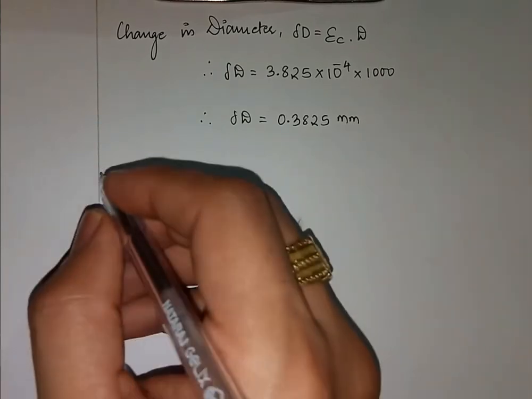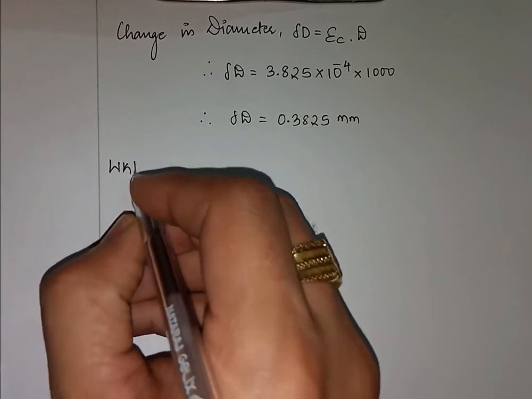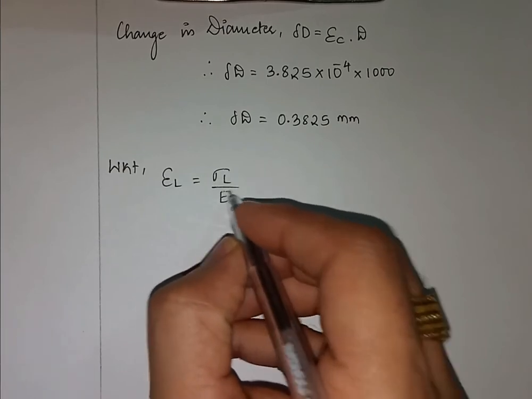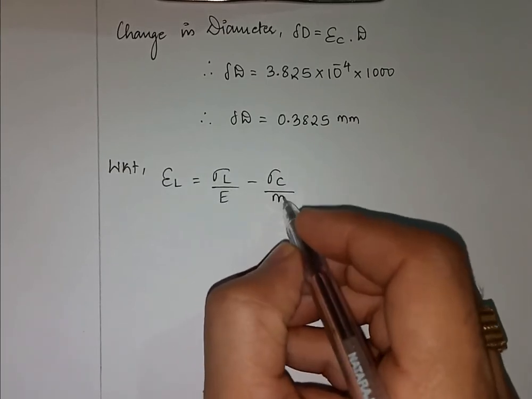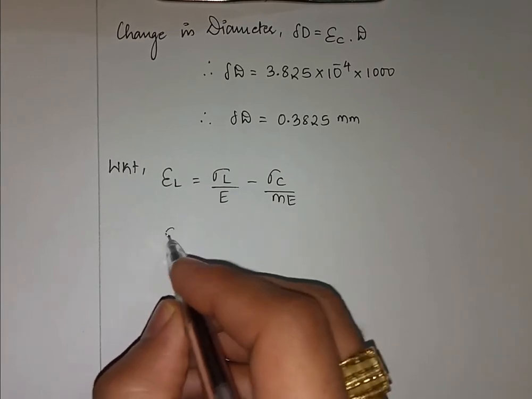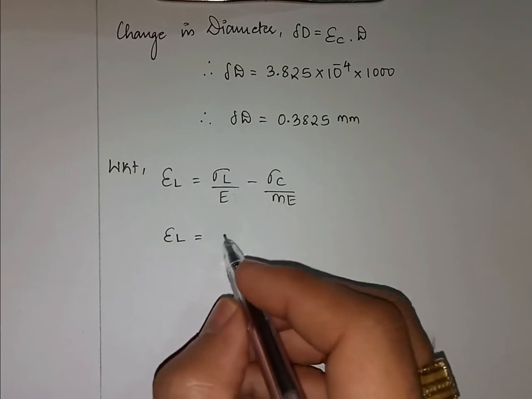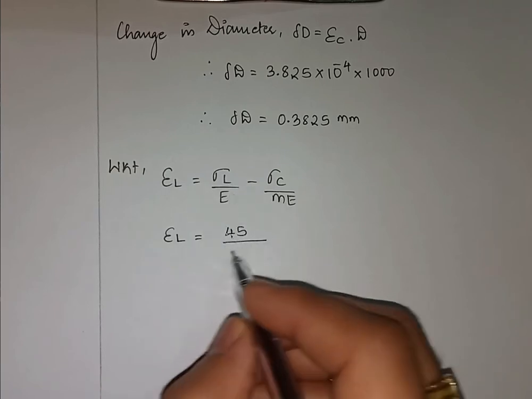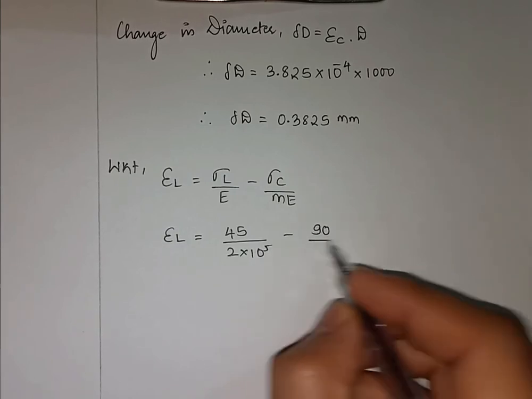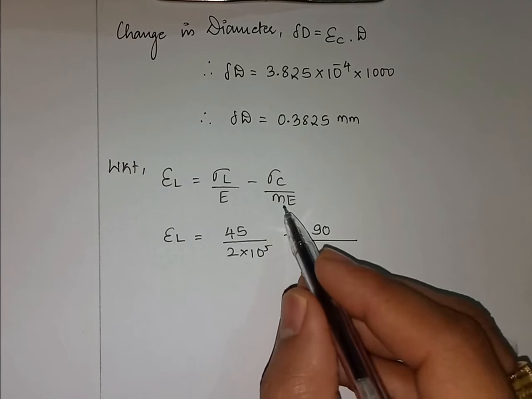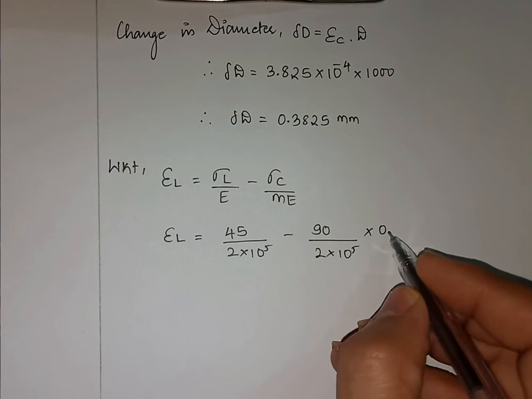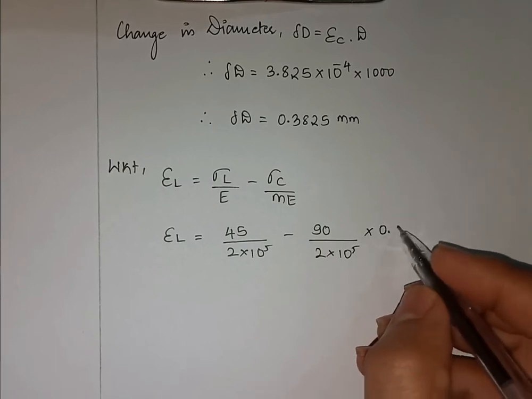Next, longitudinal strain. We know that longitudinal strain is given by sigma L by E minus sigma C by m, once again the generalized Hooke's law. So epsilon L is 45 divided by 2 into 10 raised to 5 minus 90 divided by 2 into 10 raised to 5 into 1 by m, whose value is 0.3 given in the problem.